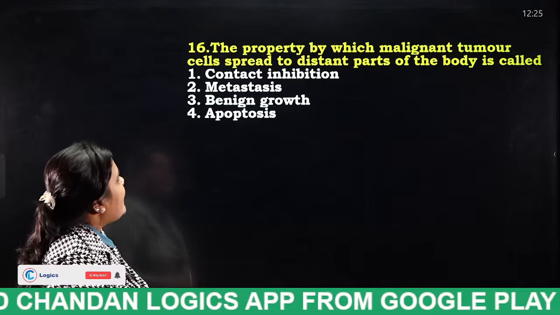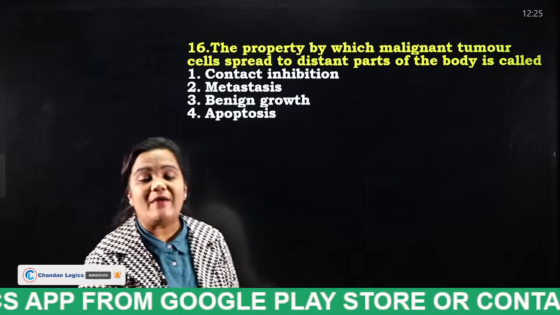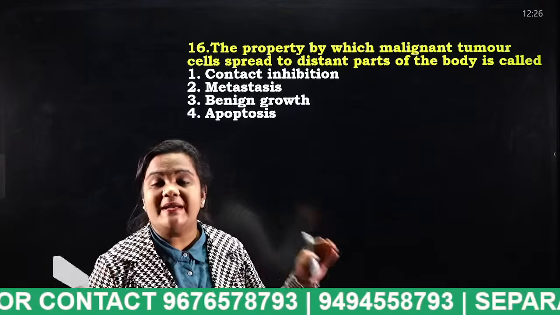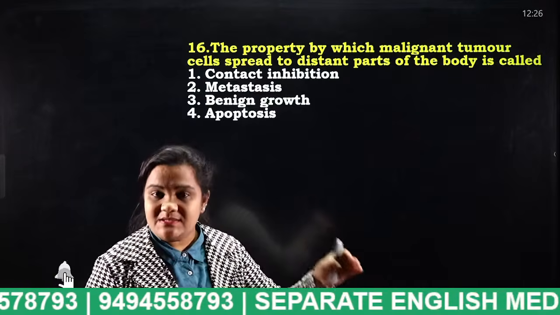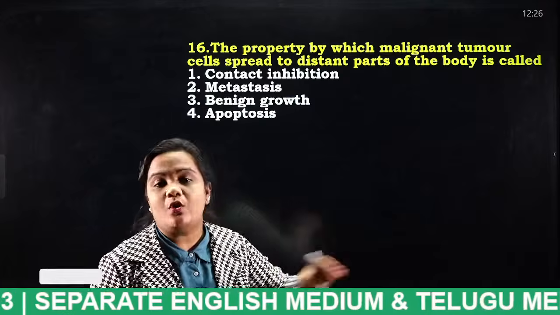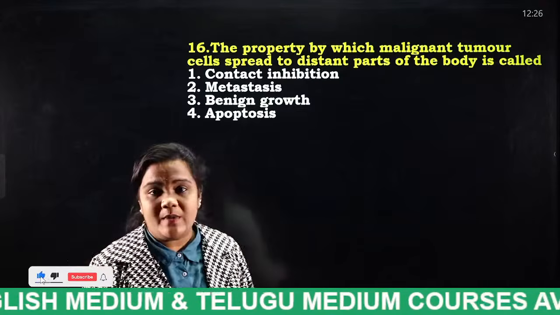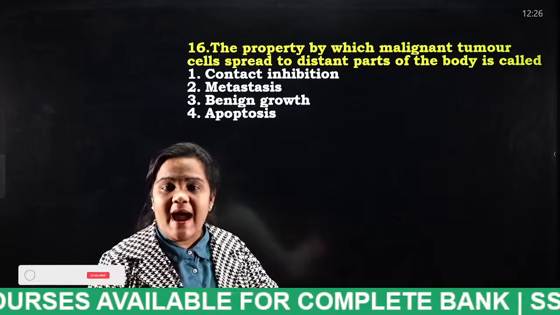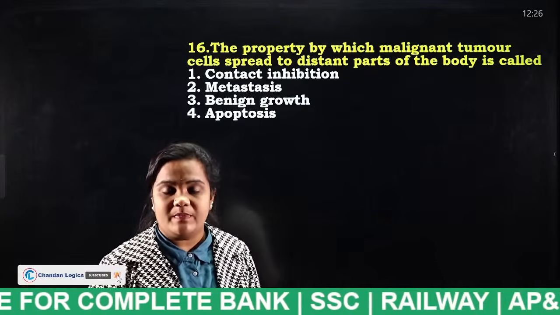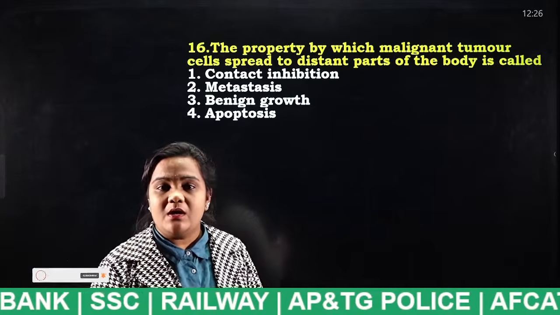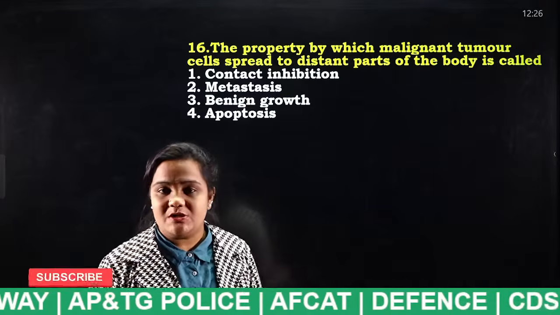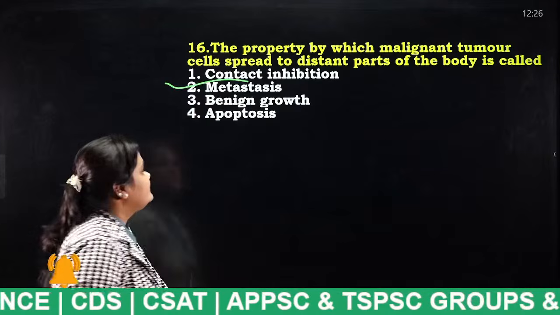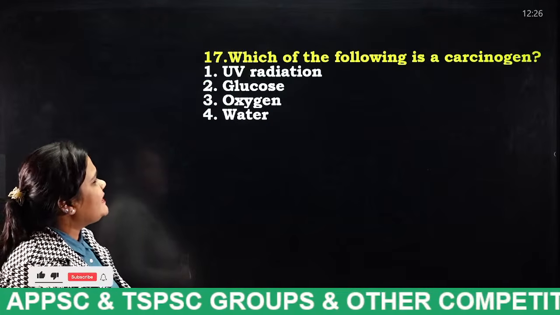The property by which a malignant tumor cell spreads to distant parts of the body is called: contact inhibition, metastasis, benign growth, apoptosis. I have already told you we have two types of tumors in cancer. One is benign tumor. Benign tumor means where it is developed, it will stay in its original location. In a malignant tumor, it is developed somewhere and it will spread throughout the tissue, and the tissues will spread throughout the organ, so that organ will be damaged. What is that process called? Very good, metastasis.